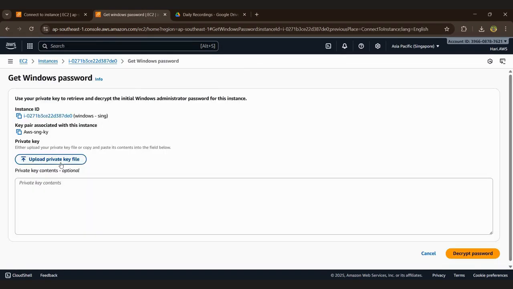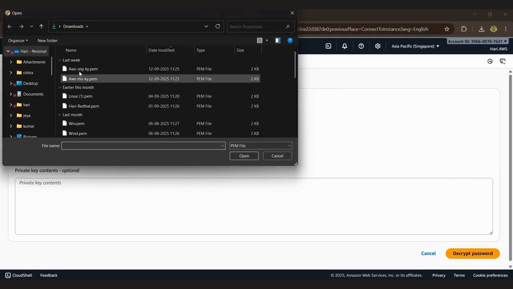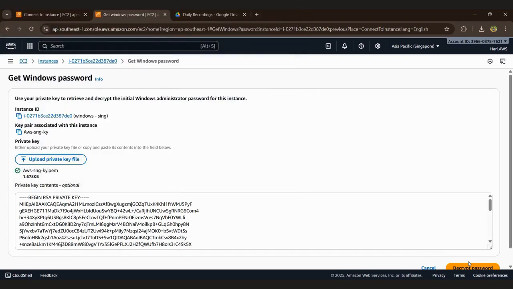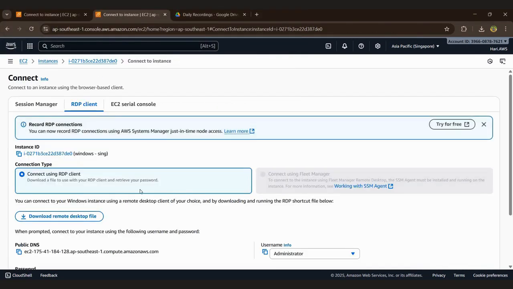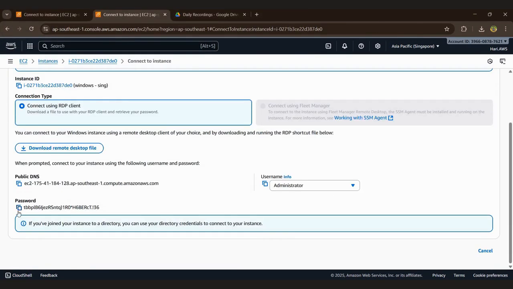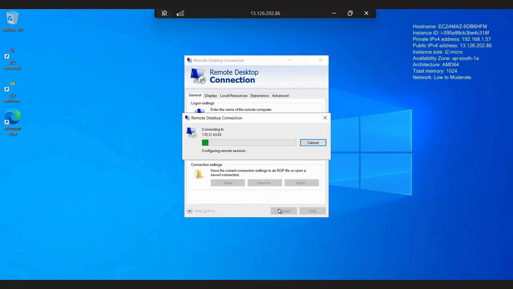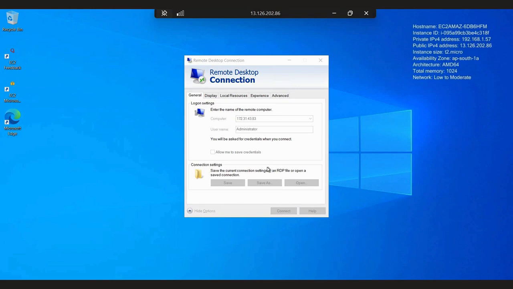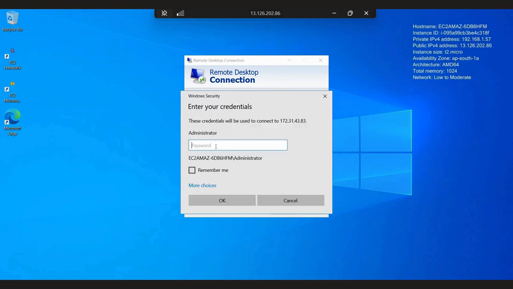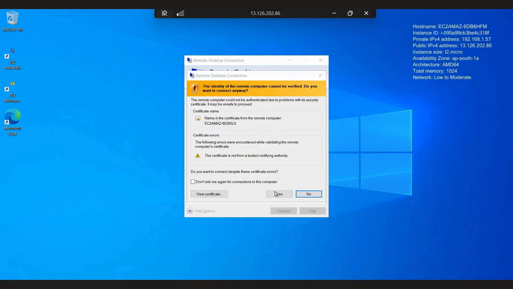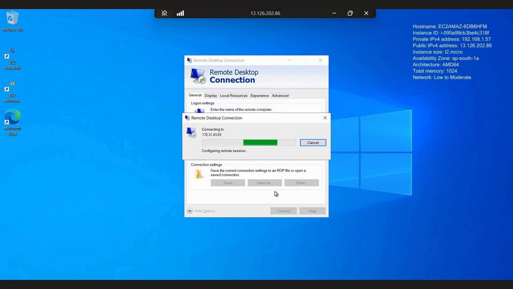I already saved the key. We can get the password here. We can connect this. You can paste the password here and get it. Okay, now it will come.